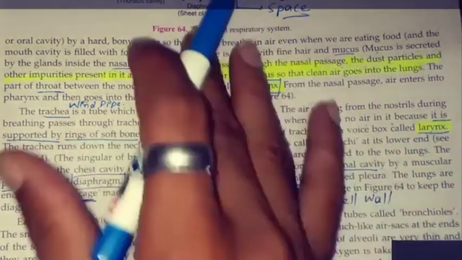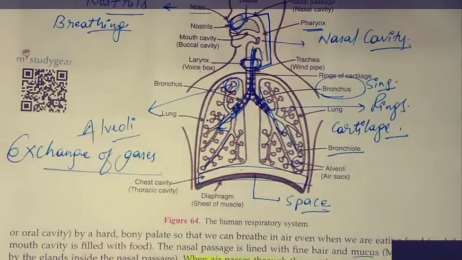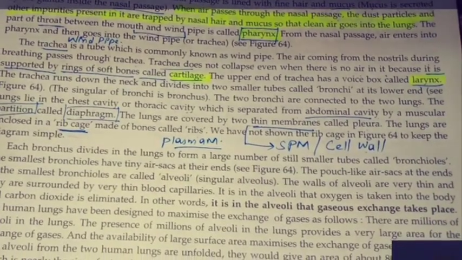As shown in the figure above, we show only what is that. So if you have any questions regarding this, the functioning of lungs, how does the air goes in, how it is absorbed, then you can ask. Otherwise, further we go on for the study of this respiratory system.